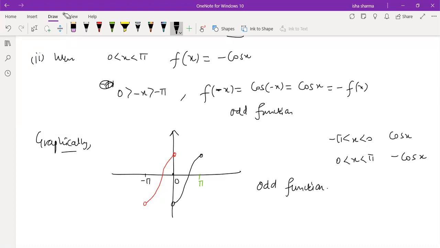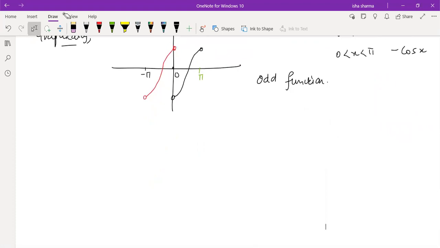So once you know this is an odd function, what series will it have? Fourier sine series or Fourier cosine series? It will have just a sine series, because in this case a naught is going to be 0 and a n is going to be 0. So you can see yourself how much time it is going to save. If you do not check whether it is odd or even and directly start computing a naught and a n, that will simply lead to additional calculation. So I just need to compute b n.